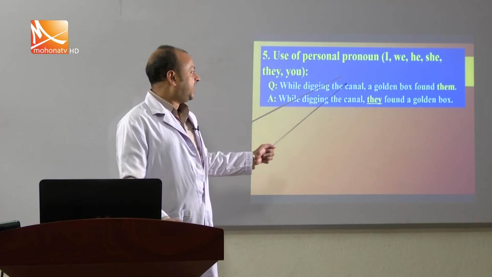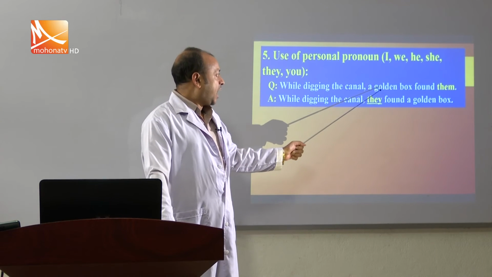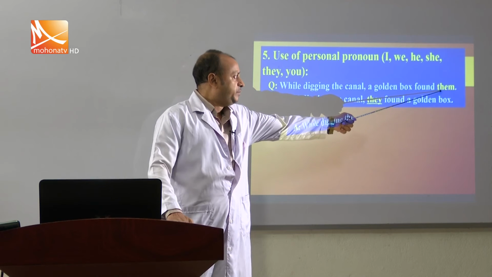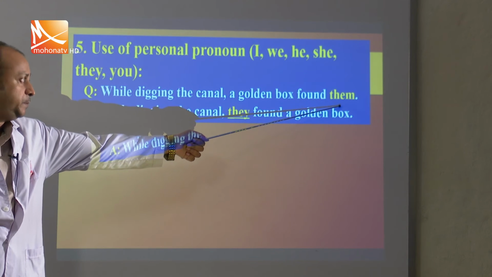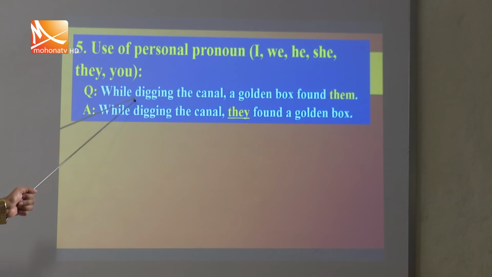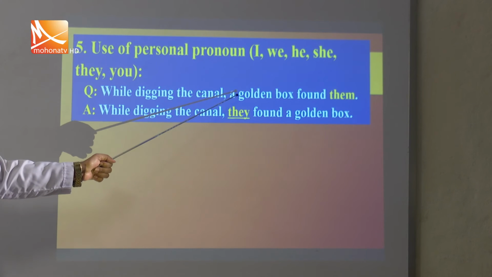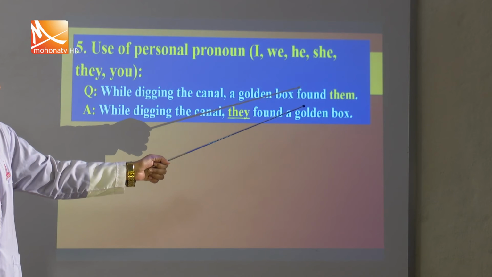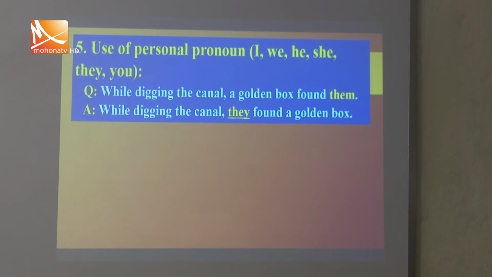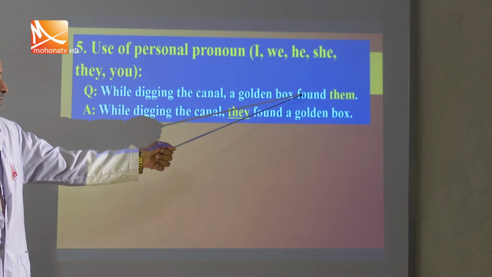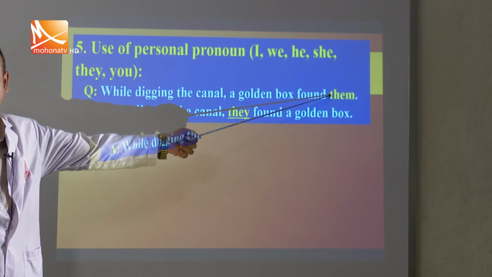While digging the canal, a golden box found them. Here, them has been placed wrongly, because while digging the canal, a golden box found them. So, who found them? Who found a golden box? Them found a golden box.